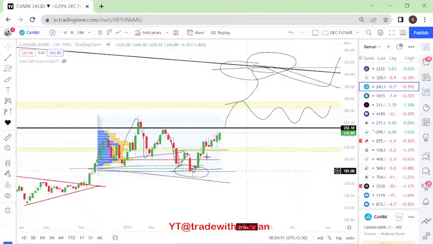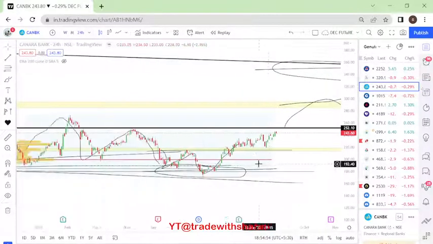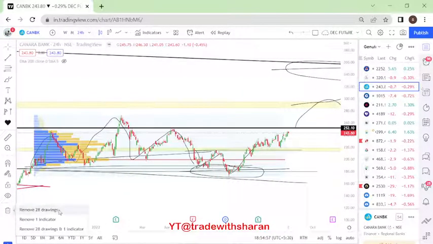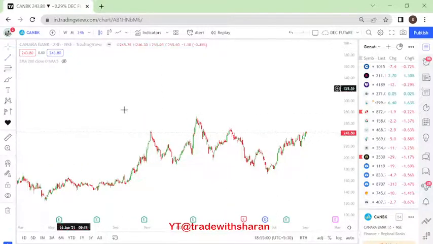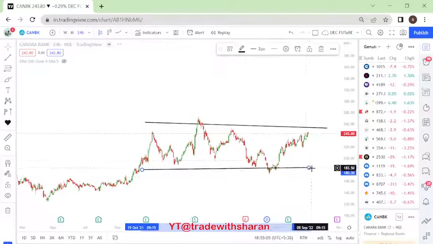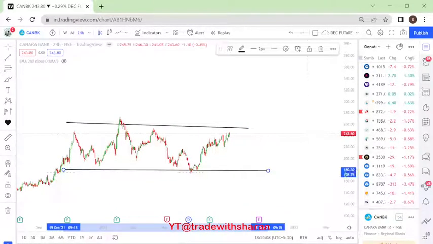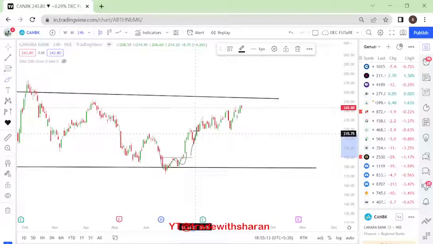Now we'll also go into the daily time frame and see if there is anything. We'll remove all this. We have already talked about it, right? On a daily time frame, if you see, this is what we can mark, a kind of a consolidation here. Now here the price has started moving after a double bottom, right? So there is higher top, higher bottom, slow in momentum.